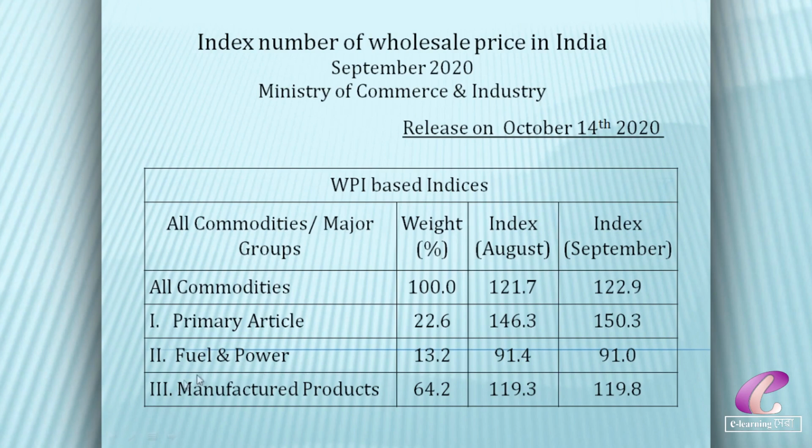Fuel and power includes coal, mineral oil, LPG, and petrol. Manufactured products include beverages, textiles, medicine, etc.